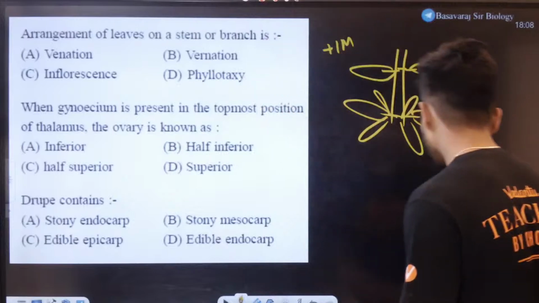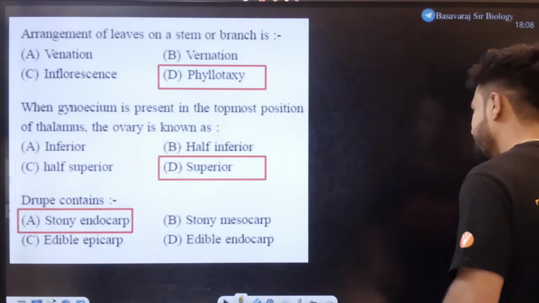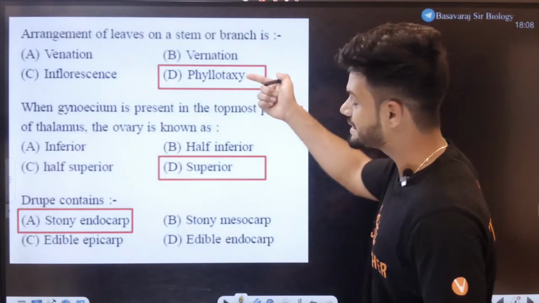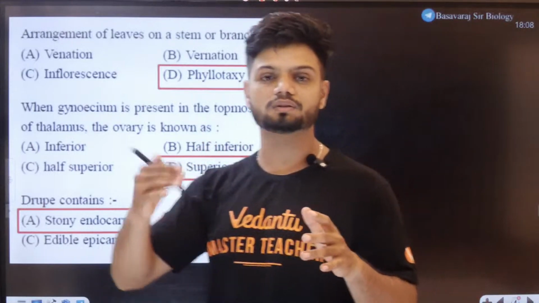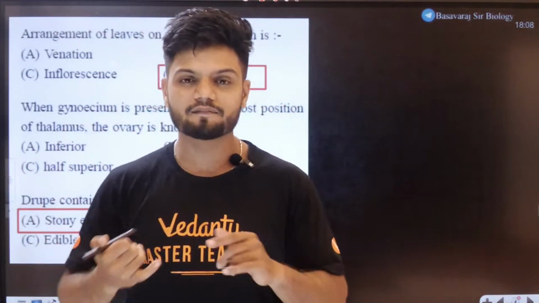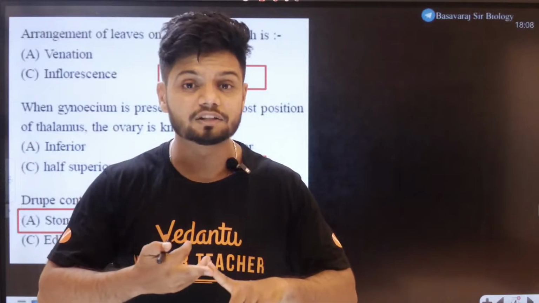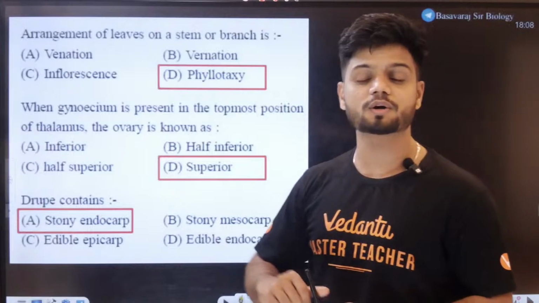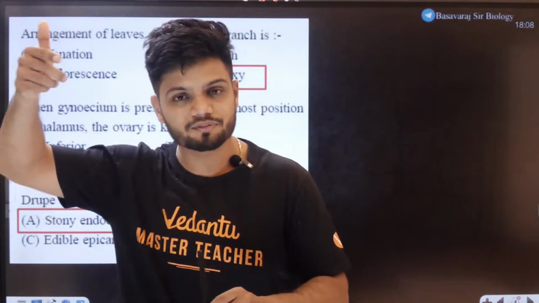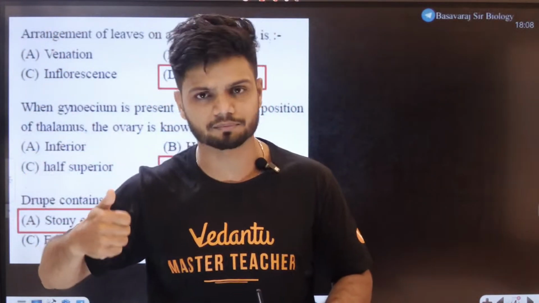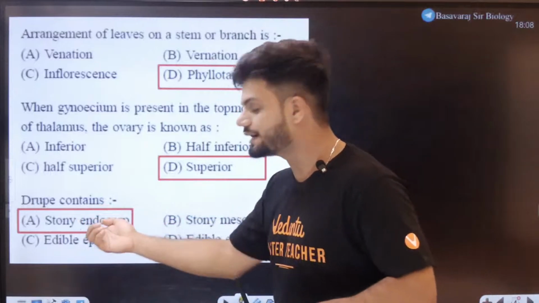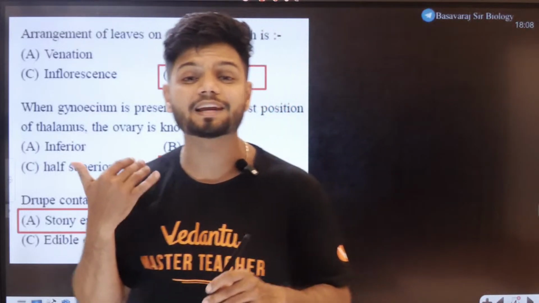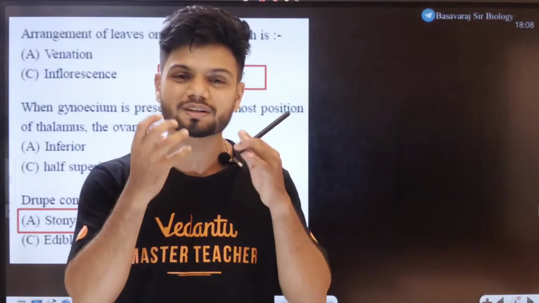Okay. So let's look at the answers, students, one by one. The first answer is phyllotaxy. Obviously, arrangement of leaves on the stem is called phyllotaxy. We have opposite, alternate, and whorled phyllotaxy. Then we have gynoecium. It's called superior ovary because gynoecium is on the top. If gynoecium is on the inside, it's called inferior. Then it's called a stony endocarp. The endocarp cannot be eaten. You eat it, your teeth will break.